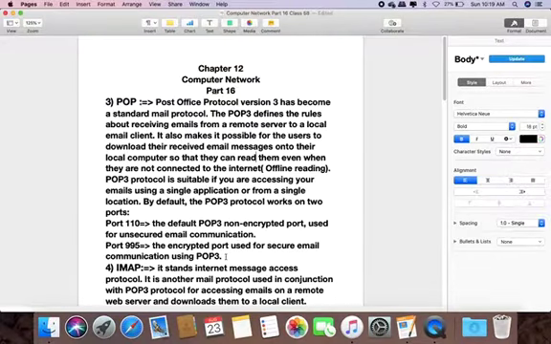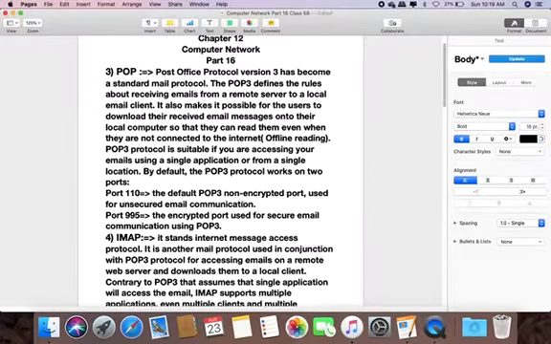So basically when we are offline, at that time we can read our email, or if we are at another location, then we can receive email or download email or send email with the help of this protocol POP, which is known as Post Office Protocol. For secured email communication we use port 995, and for unsecured email communication we use port 110.